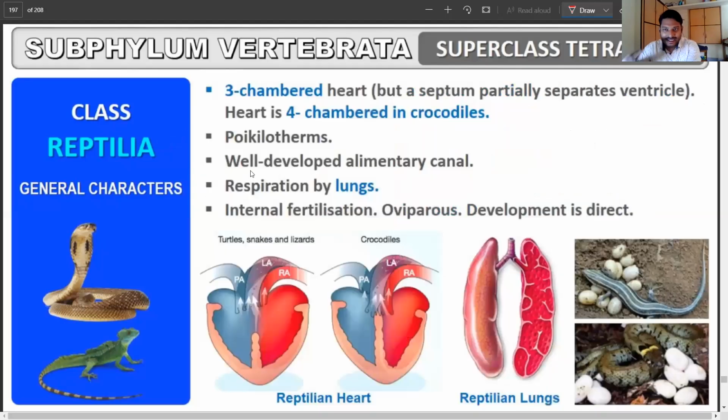Three-chambered heart, but there is an exception, which is the crocodile, which has a four-chambered heart, two auricles and two ventricles. Poikilotherms and well-developed alimentary canal, respiration by lungs, internal fertilization, oviparous, and direct development, no larval form here. That is again an advantage or development over the previous group.